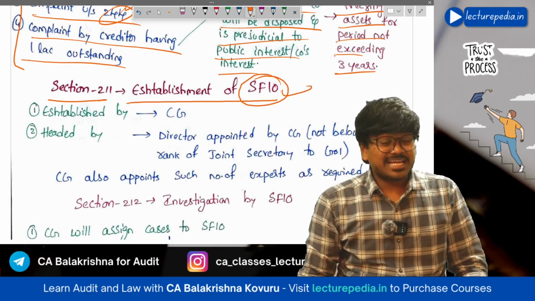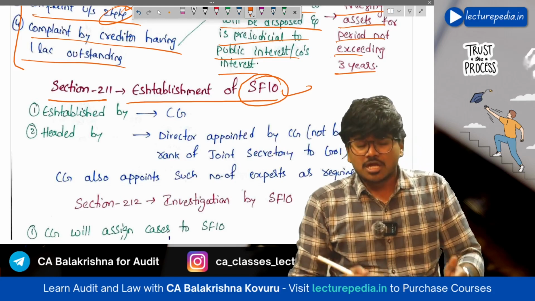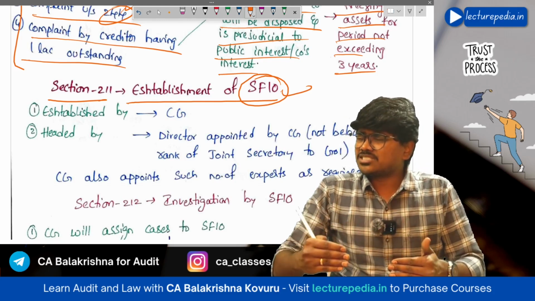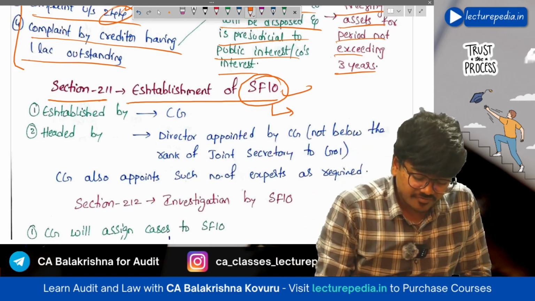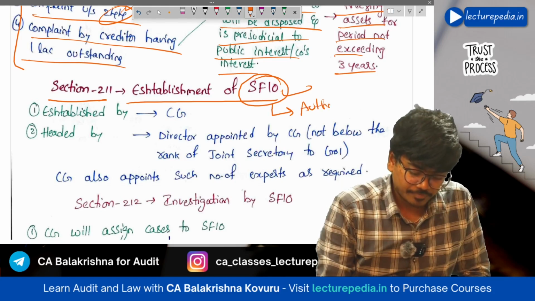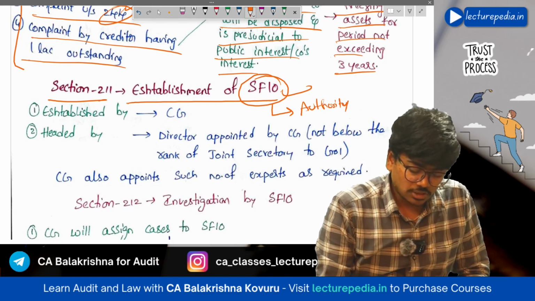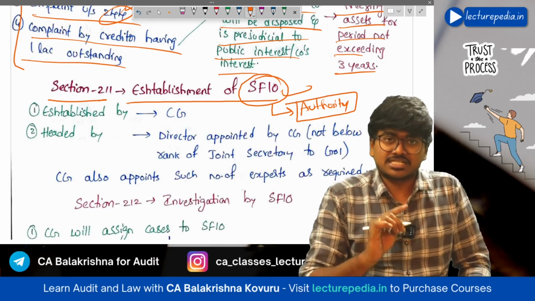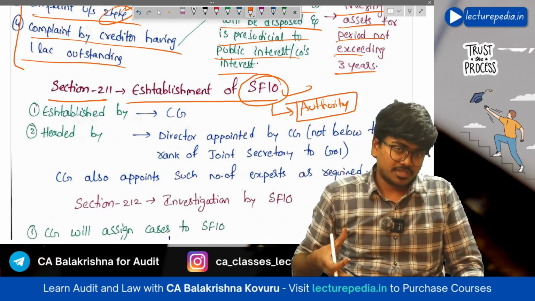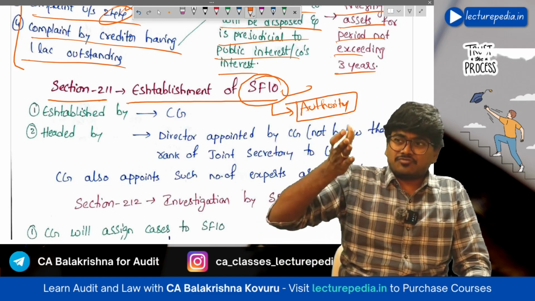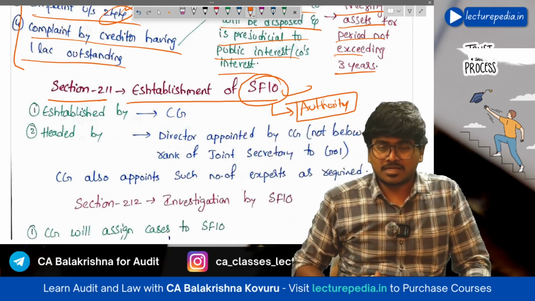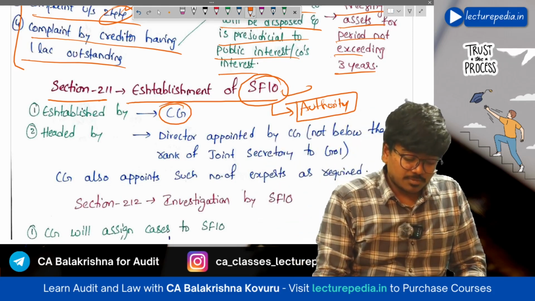SFIO means Serious Fraud Investigation Office. Now, who will establish this Serious Fraud Investigation Office? Basically, SFIO is an authority which will conduct investigations of serious frauds. The name itself suggests Serious Fraud Investigation Office, right? Now, it will be established by central government.